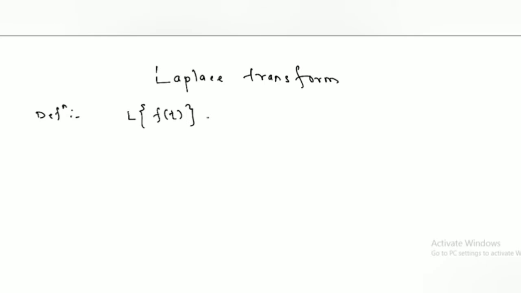We are going to discuss Laplace transform. So first we see the definition of Laplace transform. The Laplace transform of f of t is equal to the integration from 0 to infinity of e raised to minus st f of t dt. When we solve this integration, we get a function of s. So we denote this function as phi of s.